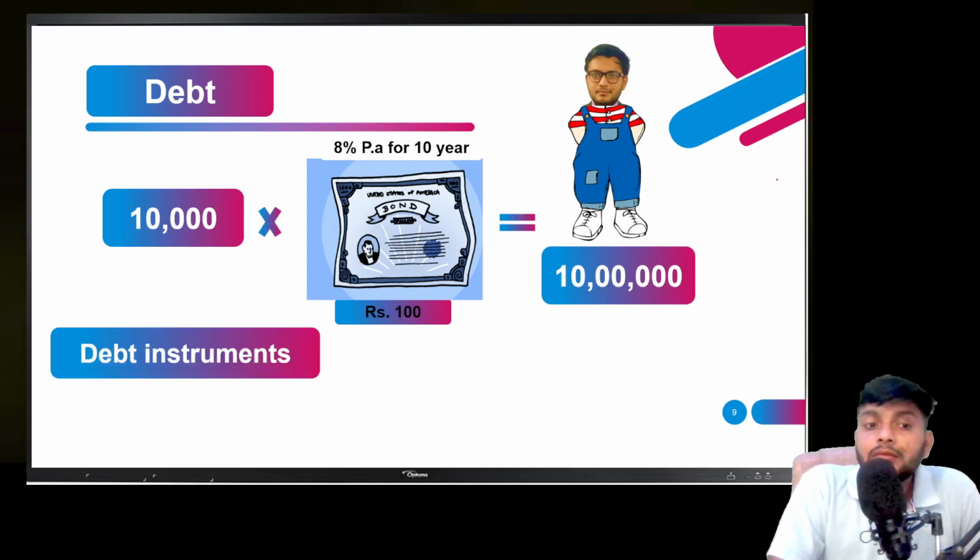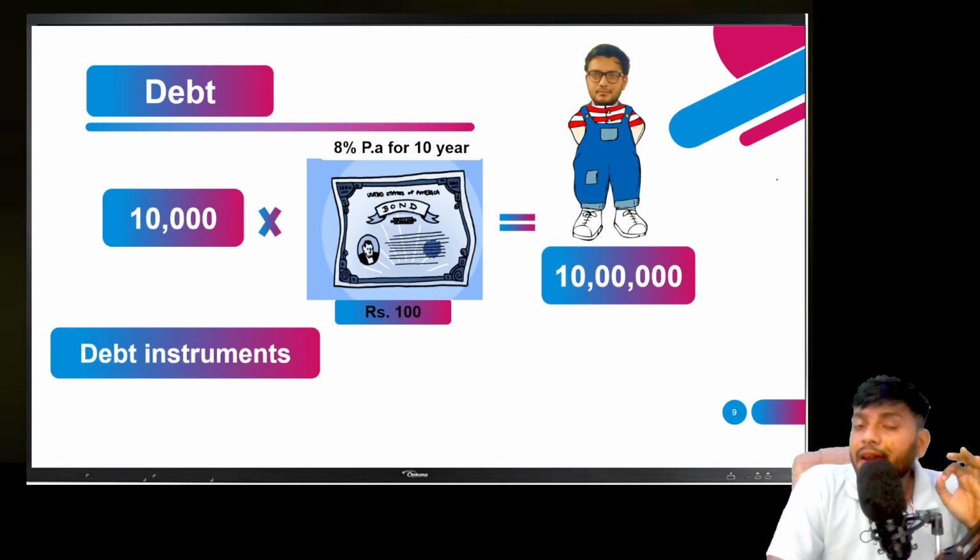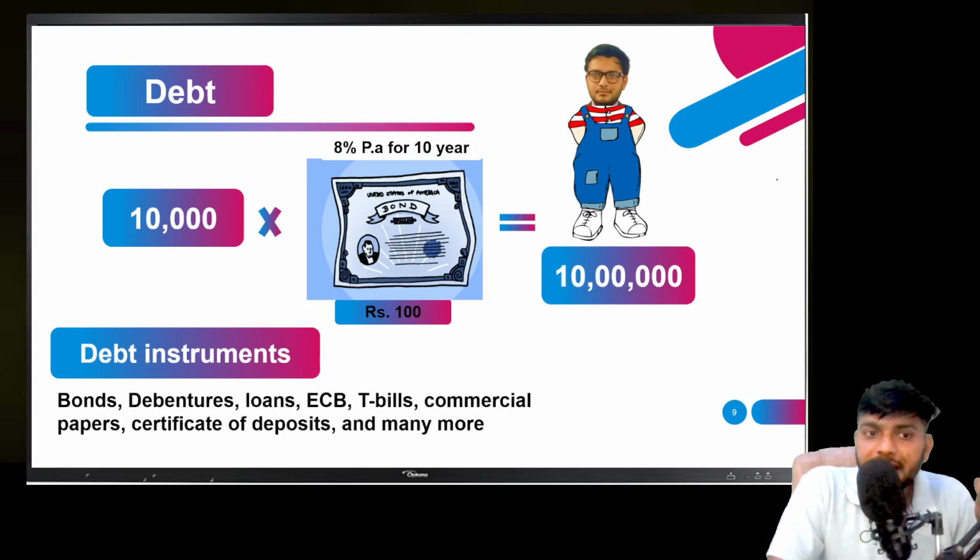But in debt, I have to pay a fixed rate of interest, whether I am in loss or in profit. And you don't have any voting right in the business. You're not able to take the decisions. You are not able to participate in the management of the business. You are just treated as the creditors of the business. There are a few instruments used in debt, like bonds, debentures, loan, ECB, T-bills, commercial paper, certificate of deposit, and many more. Those are the things that we are discussing today.